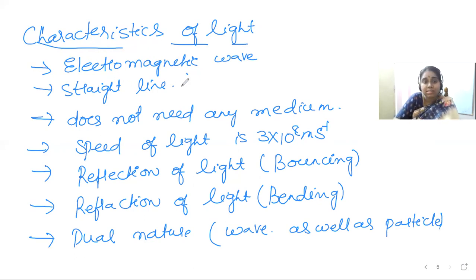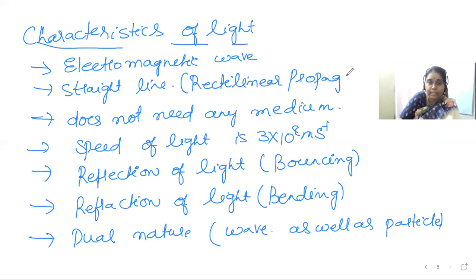And light travels in a straight line. This property of light is called rectilinear propagation of light. This is a very important concept. Light has dual nature and rectilinear propagation. These are the most important characteristics or properties of light.